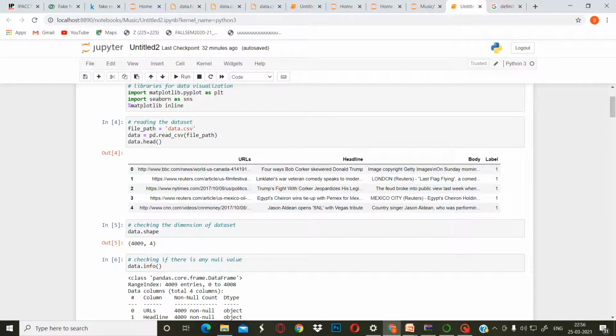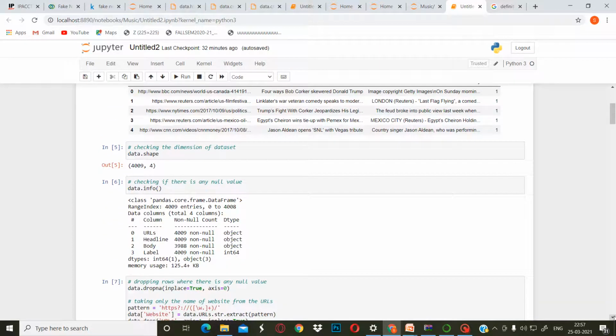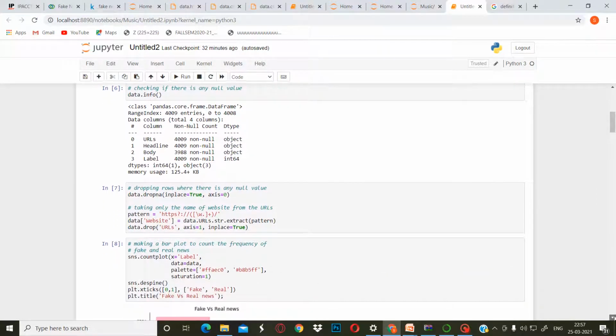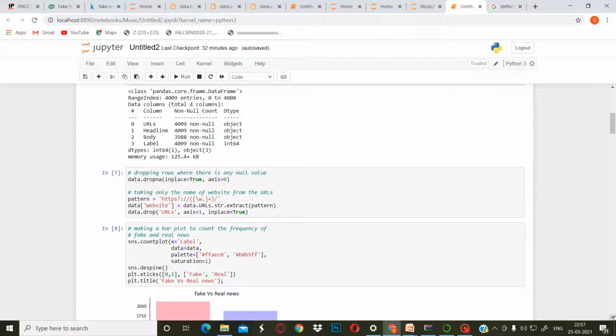Then we checked the dimension of the data set using data.shape. Then we checked if there is any None value or not. Then we dropped the rows where there is any null value using data.dropna with inplace equal to True and axis equal to 0.